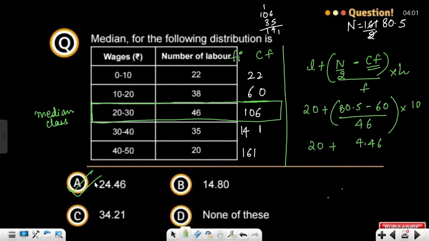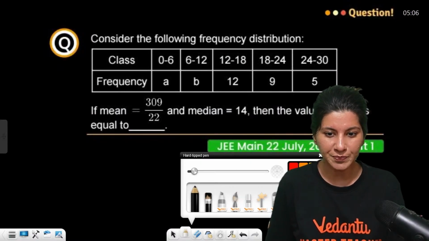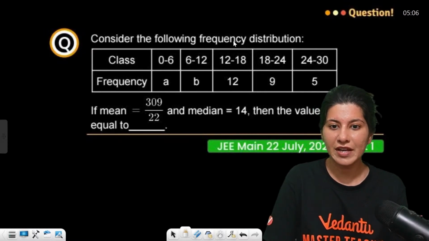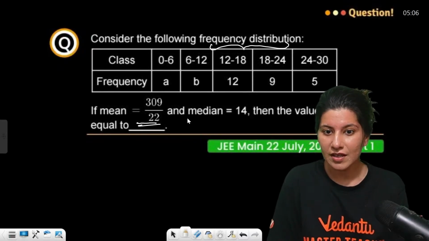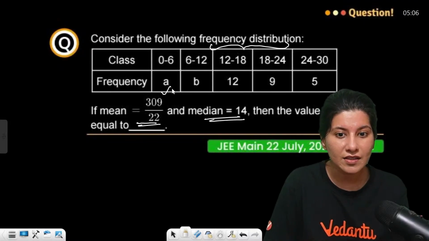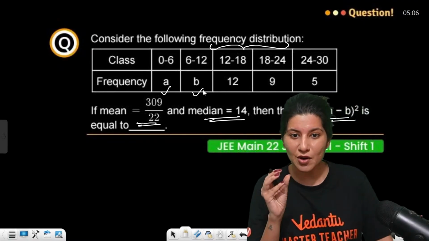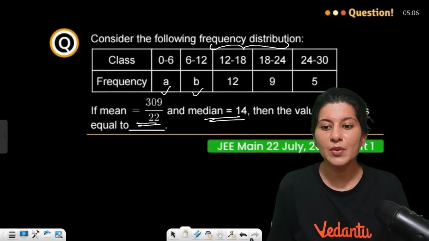Have a look. Let me know. Okay, so let's talk about the next question now. The next question says that we have a frequency distribution table given, mean is given, median is given, and (a minus b) whole square is asked. Here a and b are the frequencies of the first and second observation. Okay, so what we are going to do is